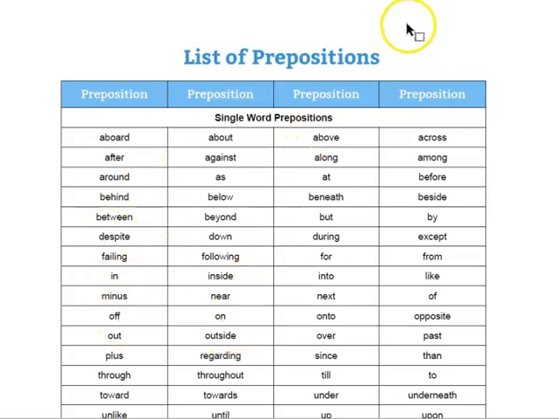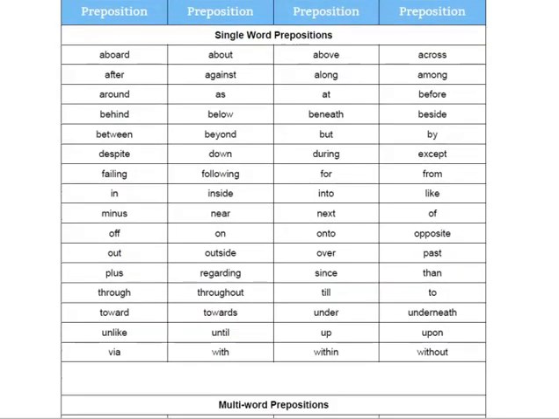I like to say that the majority of prepositions are literally position words, the words that tell the position of either a noun in relationship to the object in the prepositional phrase or where something is happening. So in relationship to that item, it's across the street or it's beside my table, or all of those kinds of things are words that can be prepositions. And you'll see here's a nice list.